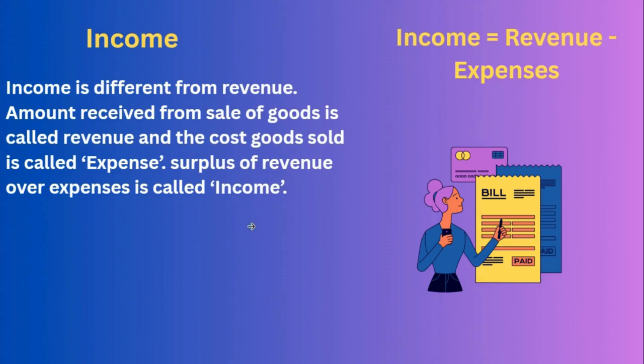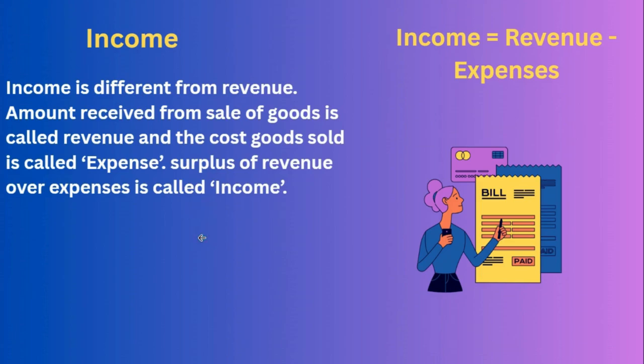See, for example, you are earning every day 10,000, one day 20,000, one day 25,000. So every day you are getting one revenue. So at the end of the month, you are calculating all expenses and all revenue. Finally, you are getting some amount, that is called income. Surplus of revenue over expenses is called income.